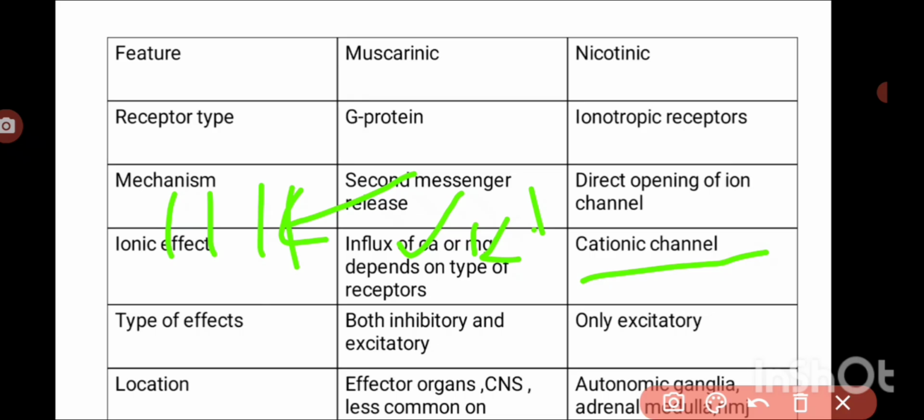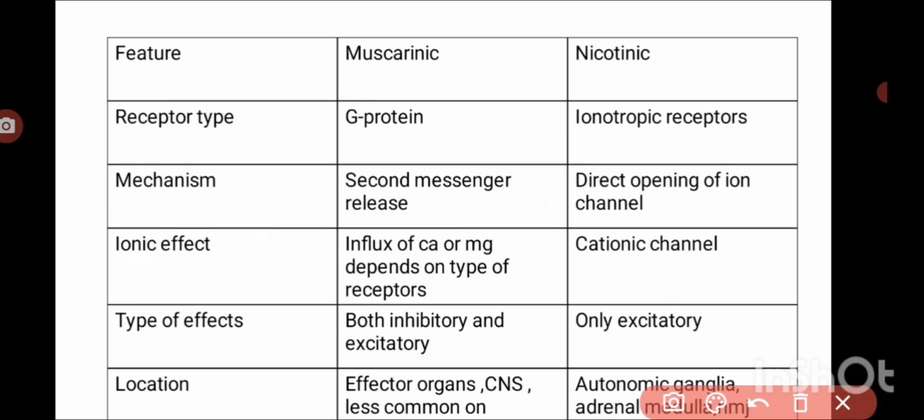Coming to the effects, some of the muscarinic effects are inhibitory. For example, on the heart, which decreases the force of contraction, decreases the heart rate, and decreases the AV conduction. In case of smooth muscles, they increase the contraction. So some are inhibitory effects and some are excitatory effects. But in the nicotinic, all are excitatory effects. For example, it increases the skeletal muscle contraction and causes the stimulation of ganglia.